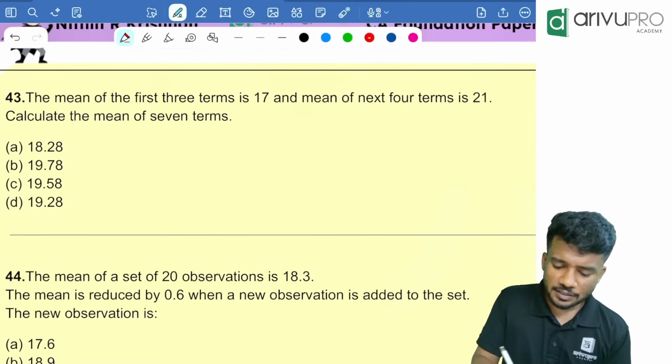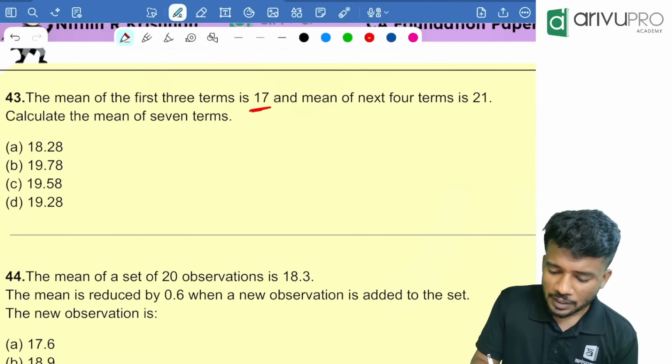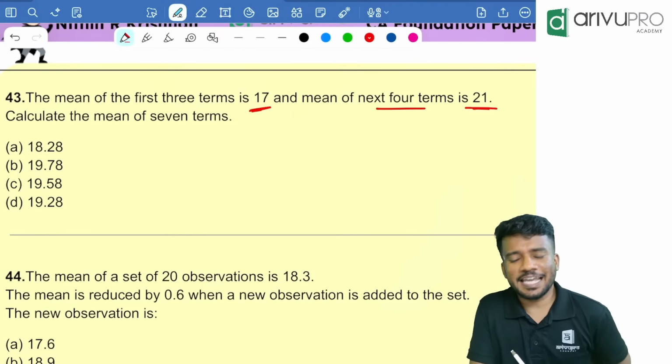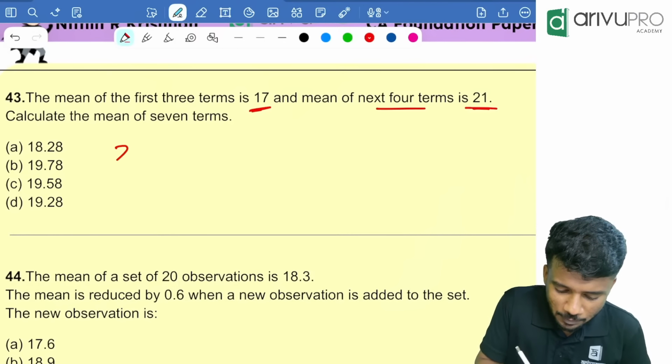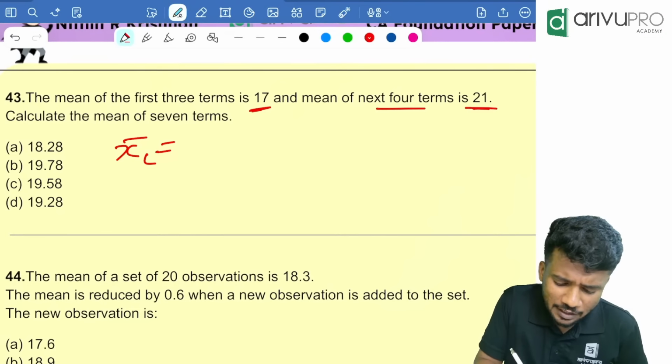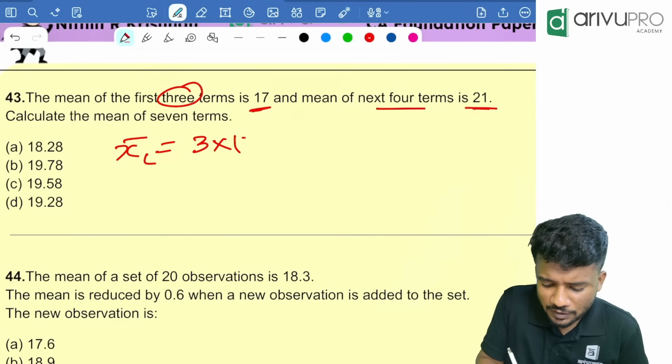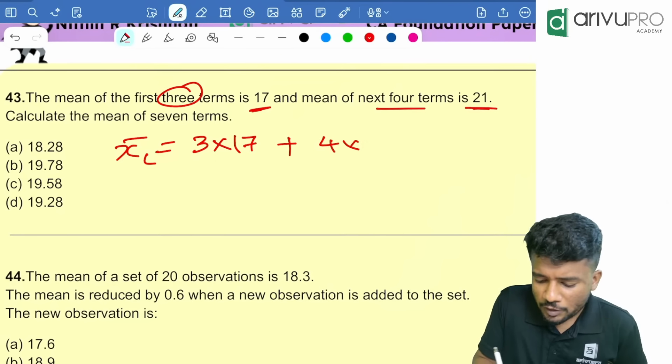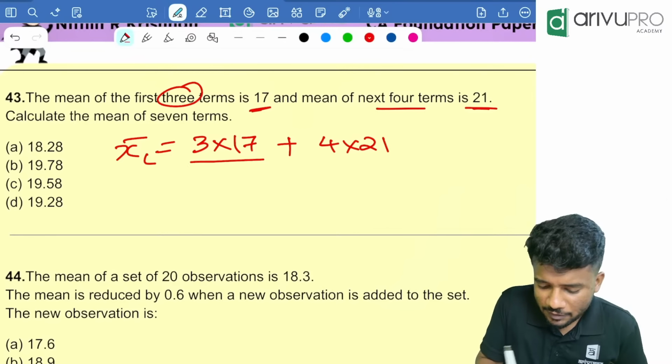Mean of first 3 terms is 17. Mean of next 4 terms is 21. Find the combined mean. Very easy. What is the formula? Xc bar is equal to n1 x1 bar plus n2 x2 bar divided by n1 plus n2. First 3, that means 3 into 17 plus 4 into 21, divided by n1 plus n2, which is 3 plus 4, that is 7.